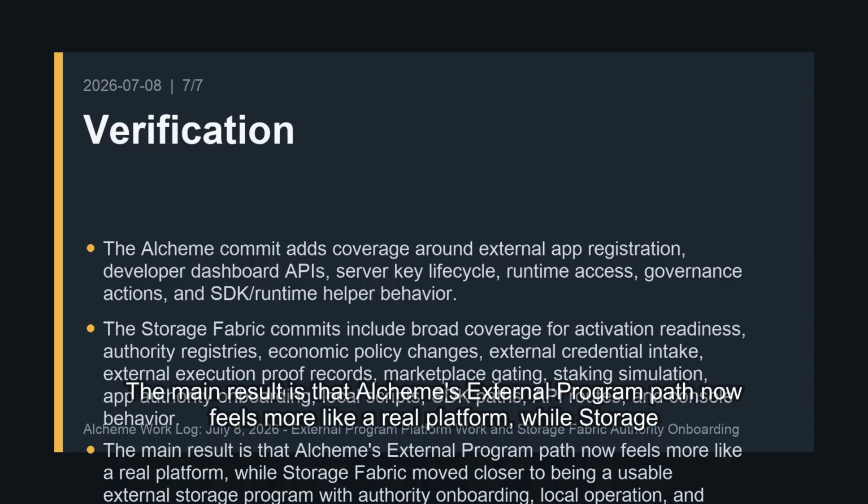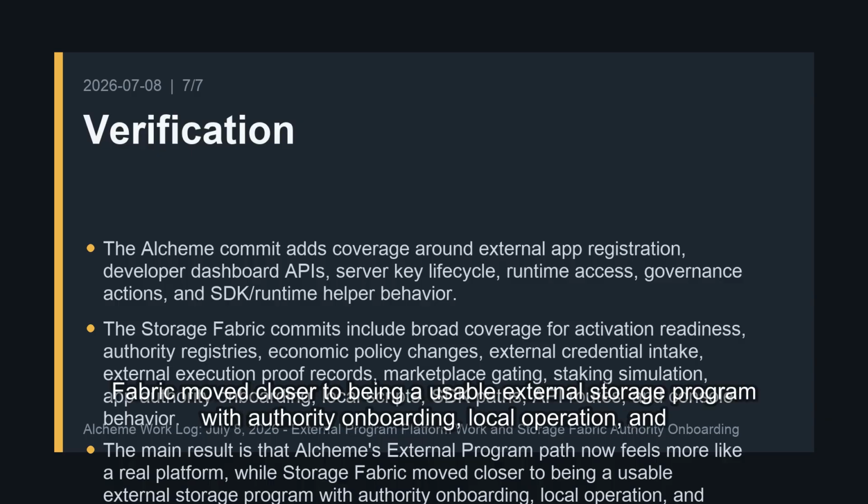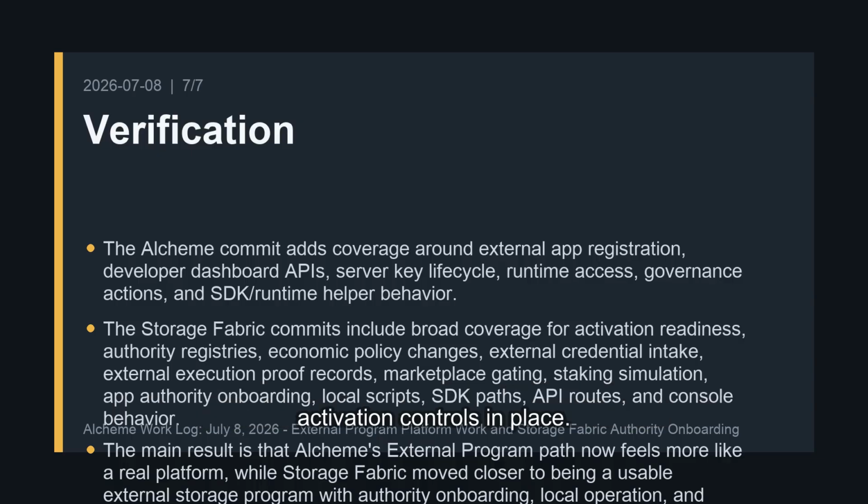console behavior. The main result is that Alcheme's external program path now feels more like a real platform, while Storage Fabric moved closer to being a usable external storage program with authority onboarding, local operation, and activation controls in place.